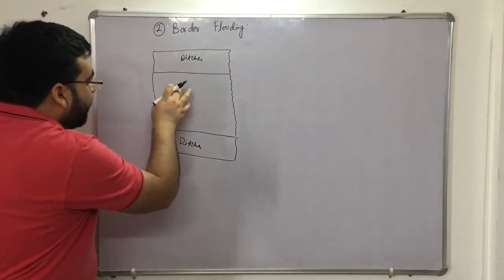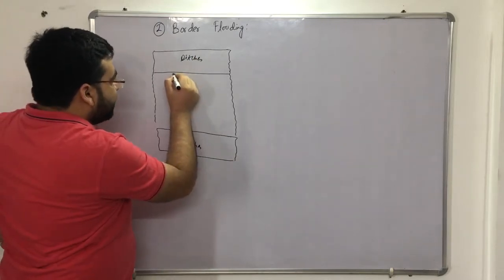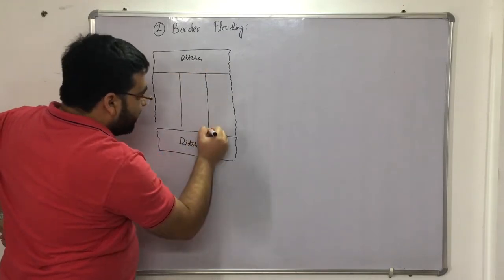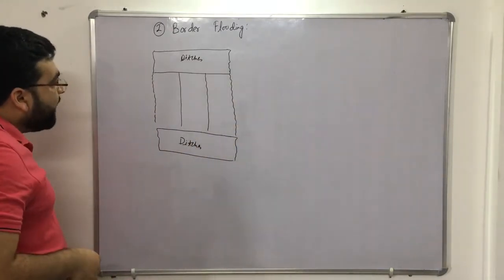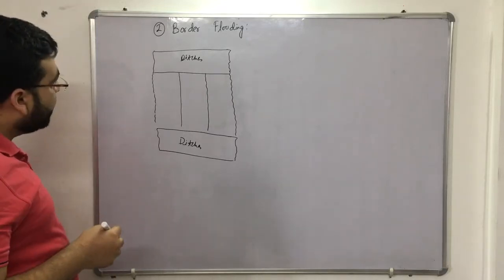Now, if we want to irrigate this land, what we're doing is that we are providing borders. Let us say this is one border, this is another border, this is another border, and so on, right? Now, what we are doing in this type of method, let me use another marker to make you understand.